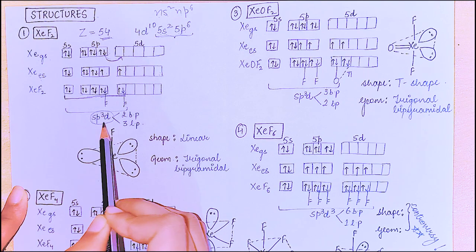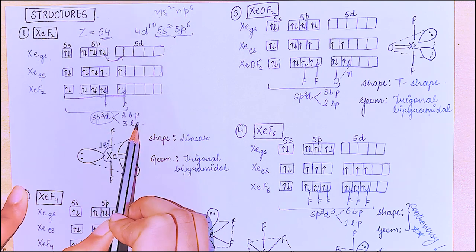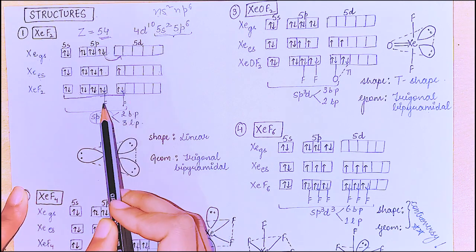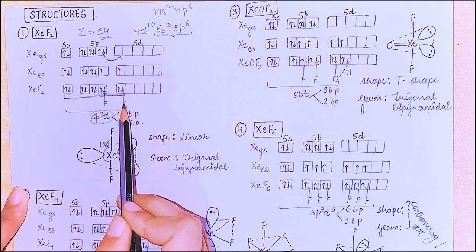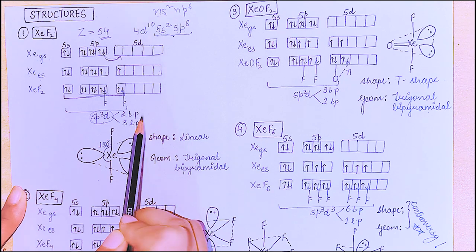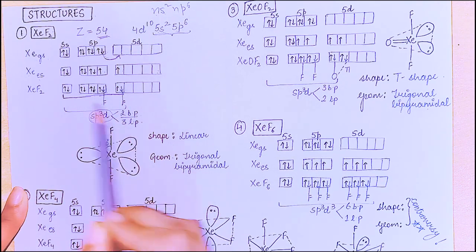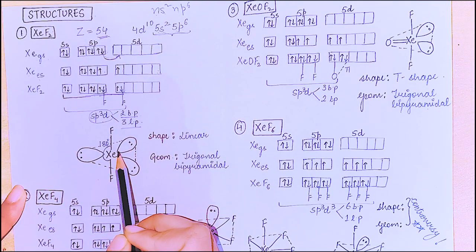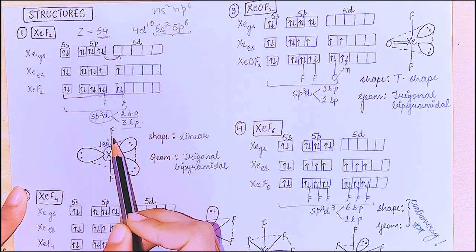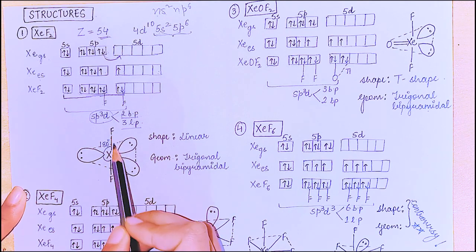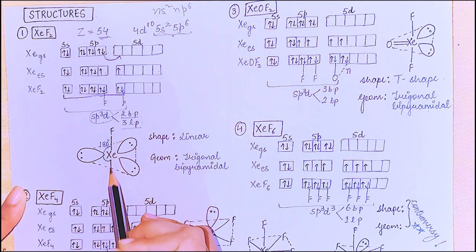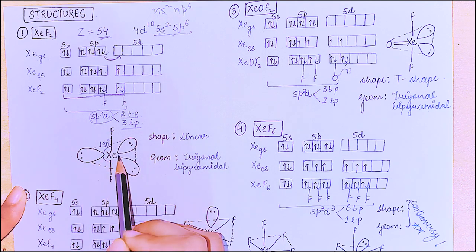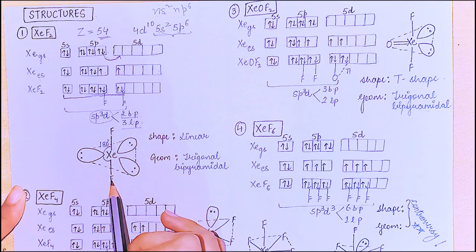So now how to see bond pairs and lone pairs, because we have to draw the structures. The number of fluorines decides the bond pairs, right? There are 2 fluorines, so 2 bond pairs, and the rest 1, 2, 3, they are lone pairs. Let's draw the structure. Xenon and fluorine form a linear geometry in this way, FXeF, and the lone pairs are on the equatorial position, fluorines are on the axial position.